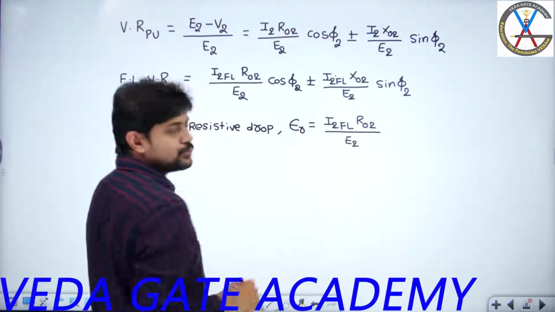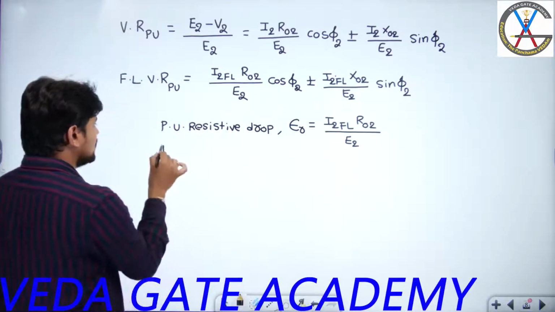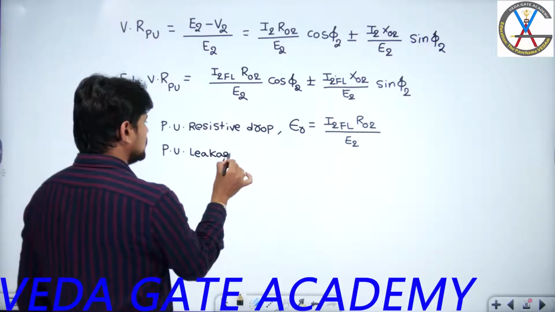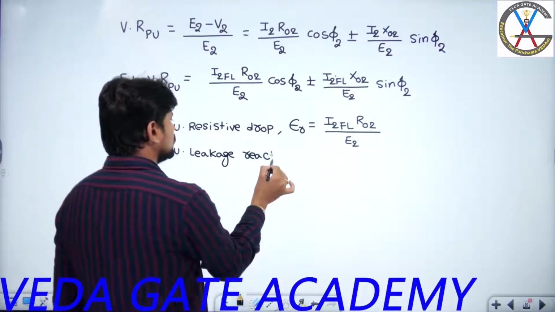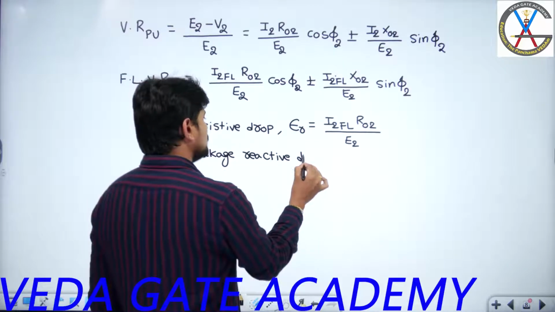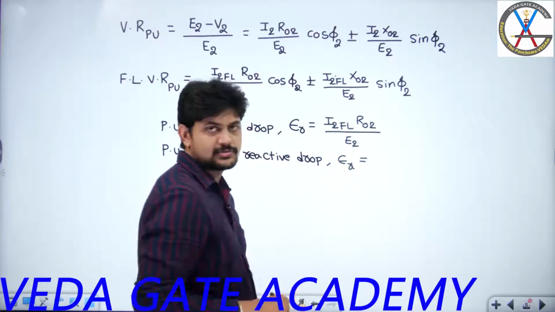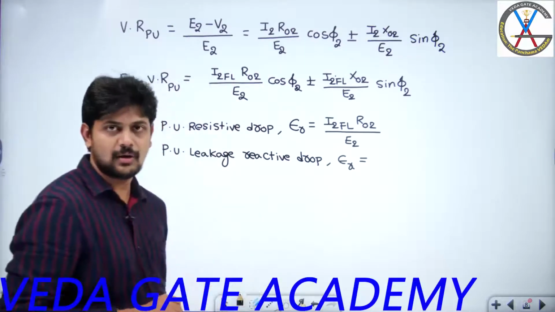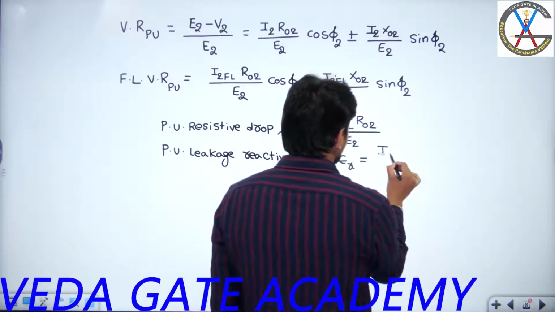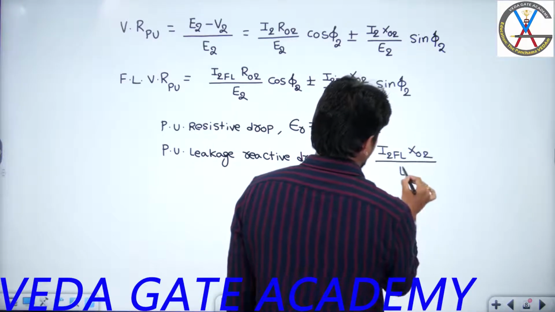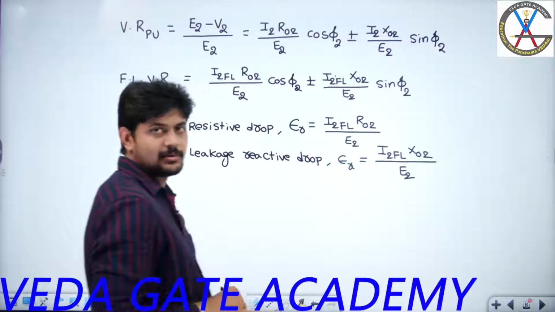Similarly, I2 full load x naught 2 by E2 I can call the per unit leakage reactive drop. In some notations we represent this with the symbol EX, E subscript X, which is equal to I2 full load x naught 2 divided by E2.